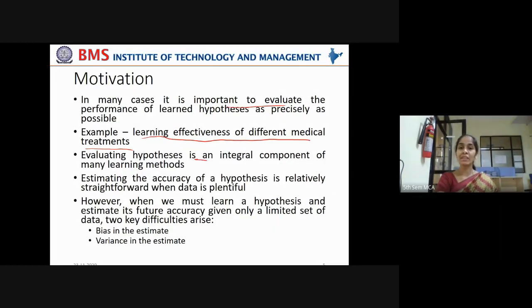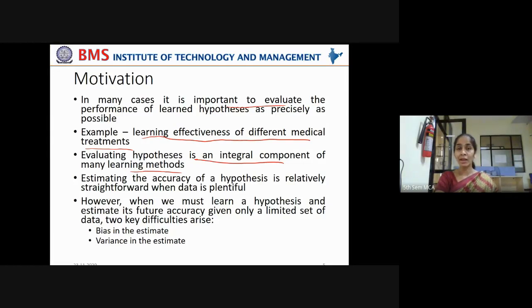Evaluating hypothesis is an integral component of many learning methods. Why? Because you should know which treatment is better for curing cancer, which is very effective in curing it permanently without recurrence of the symptoms again and again. Which treatment is more effective?